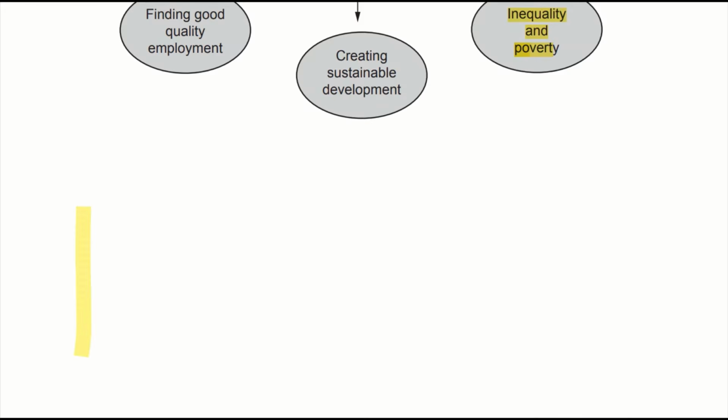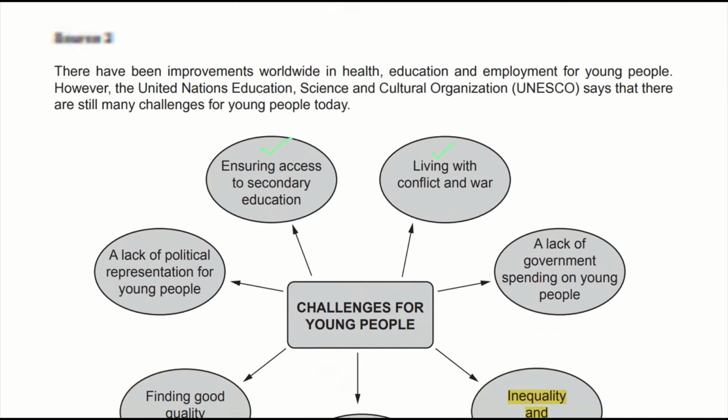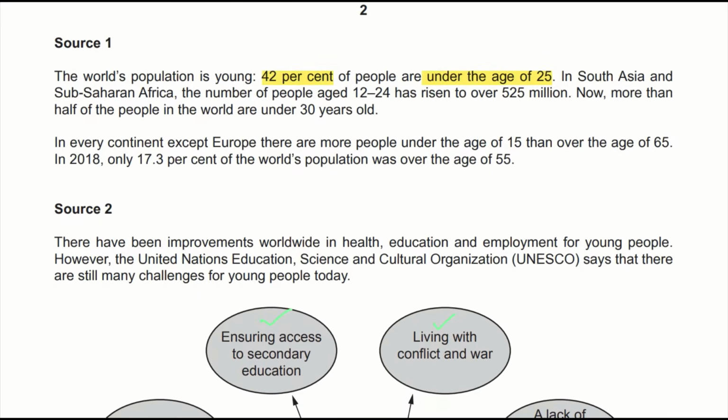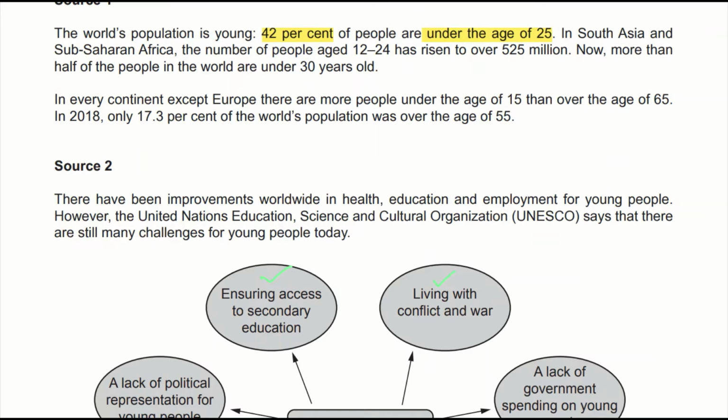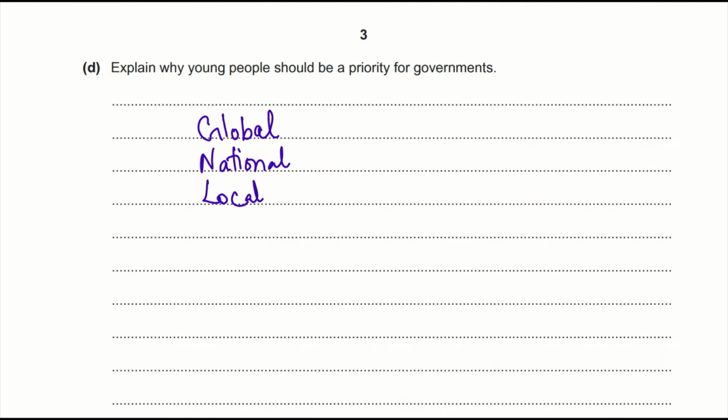And from source 1, you can see that they are large in population, and from source 2 you can see that they have a lot of challenges. So just put this all in a sentence and you have almost 6 marks. So young people are large in population, they face many challenges, they are our future, they are involved in shaping the future, they help us achieve a fair, stable, and sustainable society, stuff like that.